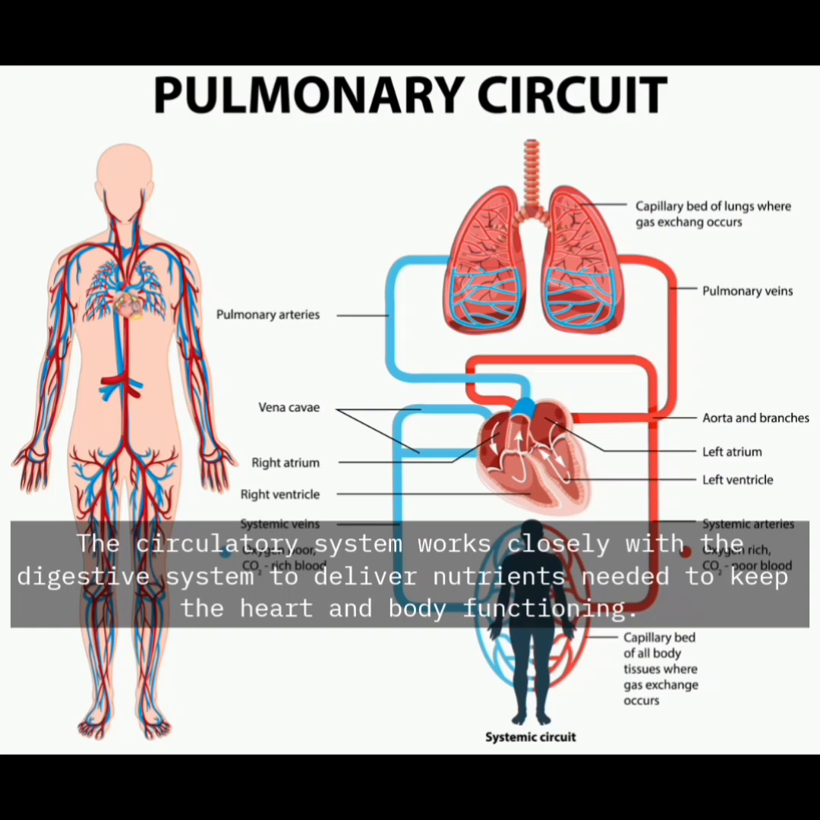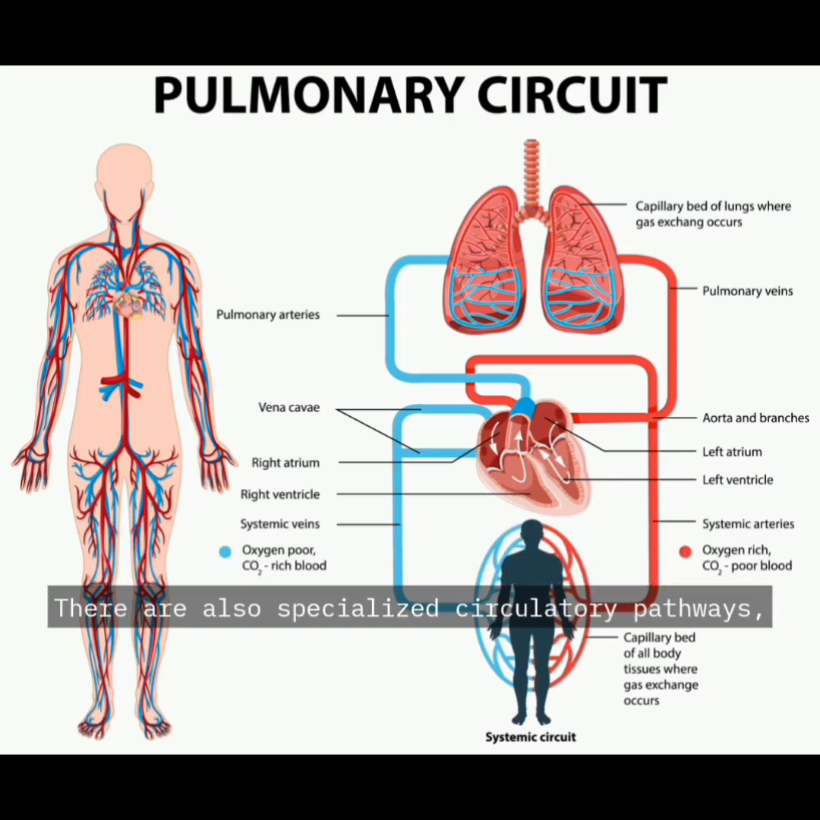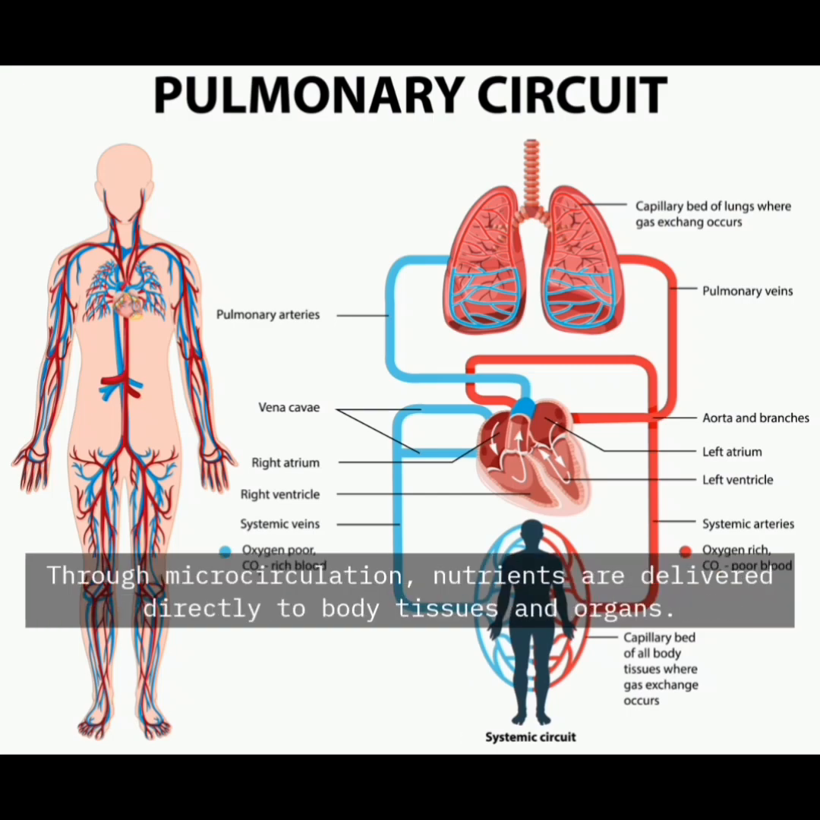The circulatory system works closely with the digestive system to deliver nutrients needed to keep the heart and body functioning. There are also specialized circulatory pathways, including coronary circulation to the heart muscle, cerebral circulation to the brain, renal circulation to the kidneys, and bronchial circulation to the airways of the lungs. The human circulatory system is a closed system, meaning blood stays within the blood vessels. Through microcirculation, nutrients are delivered directly to body tissues and organs.